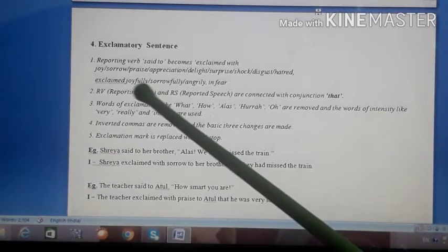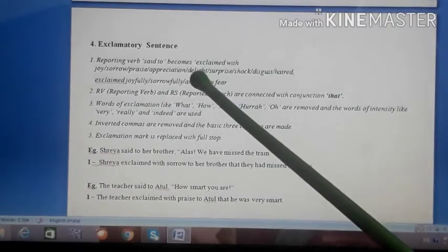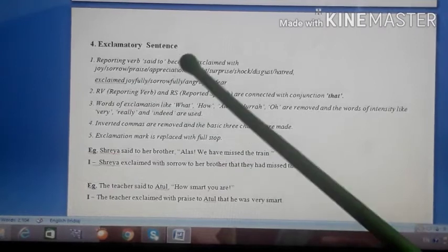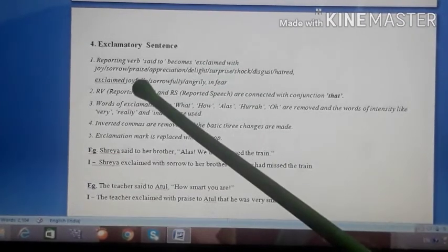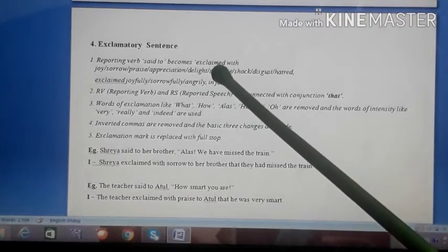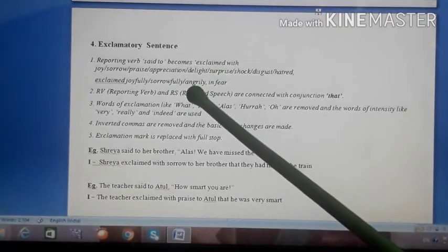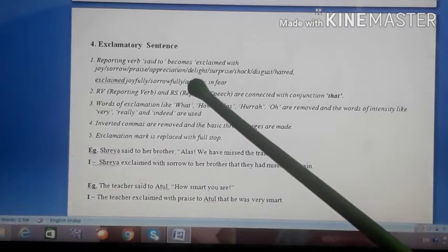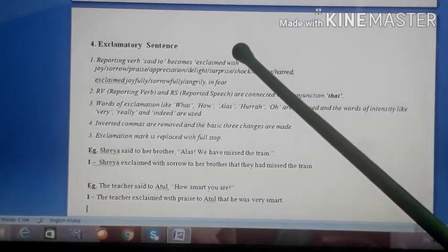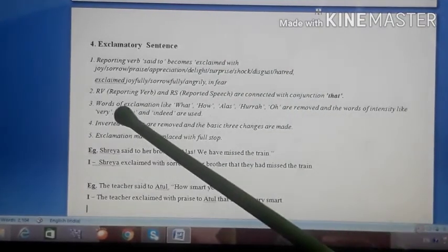Instead of writing exclaimed with joy, you can also write exclaimed joyfully. Instead of exclaimed with sorrow, exclaimed sorrowfully. Instead of exclaimed with anger, exclaimed angrily. Instead of exclaimed in fear, you can say exclaimed fearfully. Keep those few changes in mind.